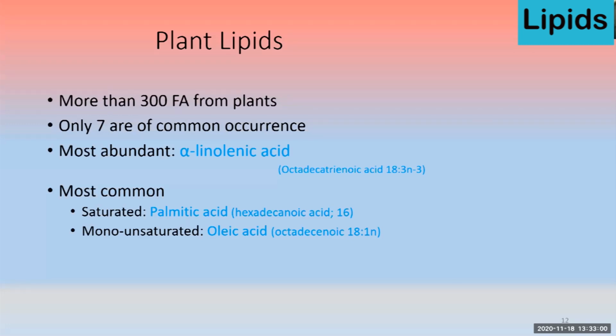It contains 18 carbon, so they are the common types of fatty acids. Most abundantly alpha linolenic acid, and commonly under the saturated, palmitic acid, and under the monounsaturated, oleic acid.